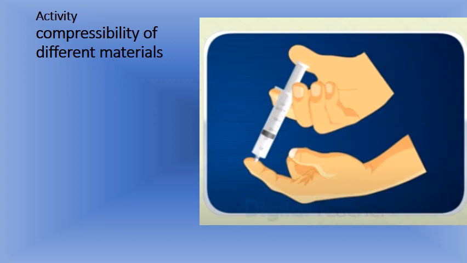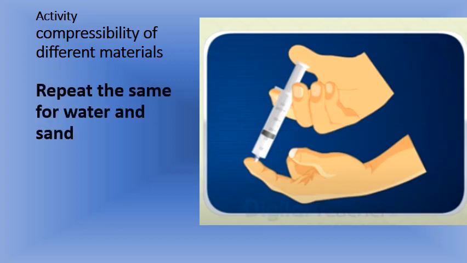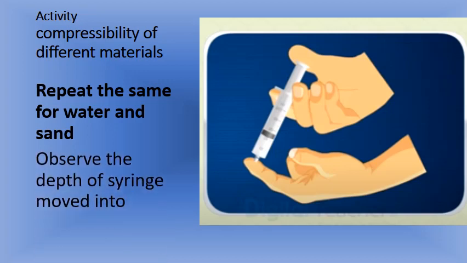Like that, you have to take water and also sand. Repeat the same for water and sand. Take the water inside the syringe and press it with your thumb, and take the sand inside the syringe and try to press it with your thumb. What you will observe is, first of all, the depth the piston moves inside the syringe, whether there is any change or no change.